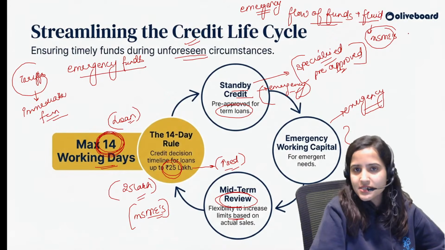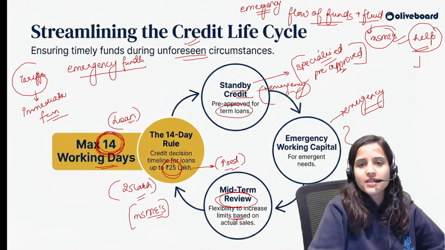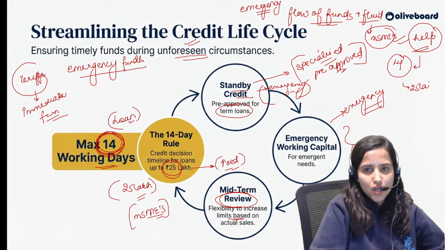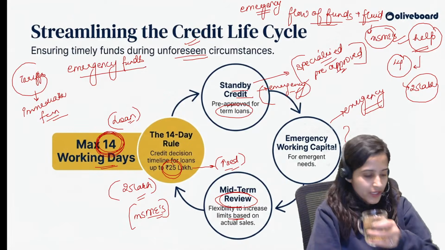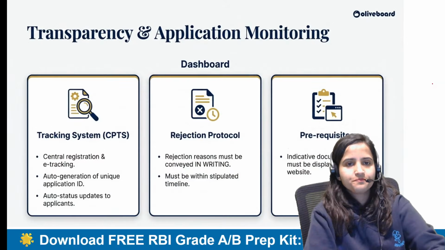It can happen at any time. So to help all of these MSMEs, that is why this has been considered that within 14 days up to 25 lakh loans have to be provided. All right, fine. I hope this is clear, everyone.